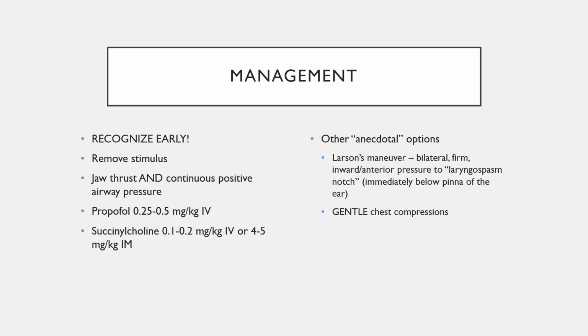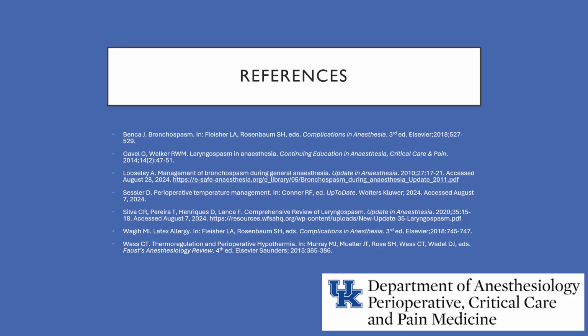I'm actually a big proponent of Larson's maneuver, and this is what I utilize to do my jaw thrust if this occurs. Another anecdotal option, which I have not tried, is gentle chest compressions. And again, this is gentle, rapid, shallow compression of the chest. This is not CPR chest compressions, but it has been shown that this may be beneficial in helping break the spasm.